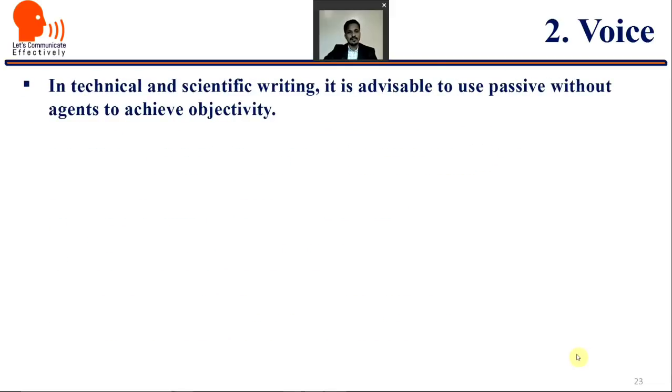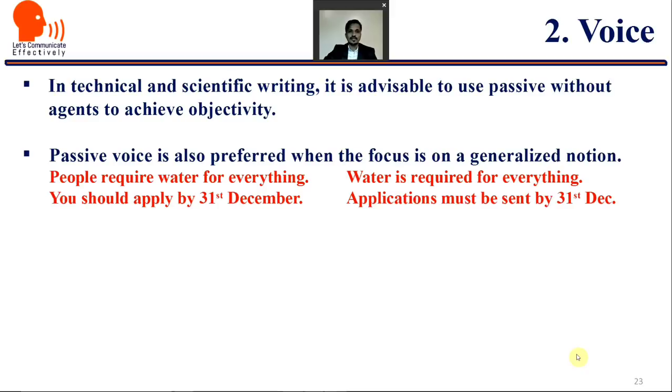In technical and scientific writing, it is advisable to use passive without agents to achieve objectivity. Passive voice is also preferred when the focus is on a generalized notion, like people require water for everything. It is generalized, so no need of people required. Simply, water is required for everything. By the people is default. We should apply by 31st December. Right? You must have seen that in most of the applications or the advertisements, this is given. Applications must be sent by 31st December because the important thing is the sending of the applications.